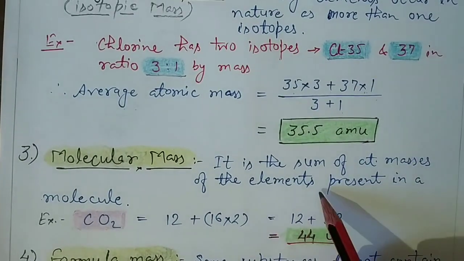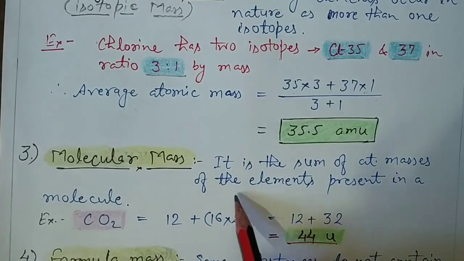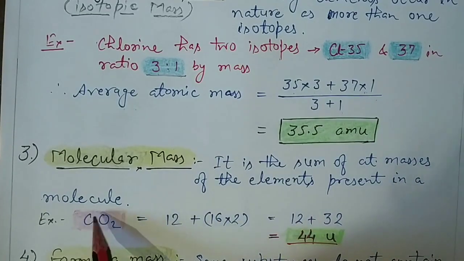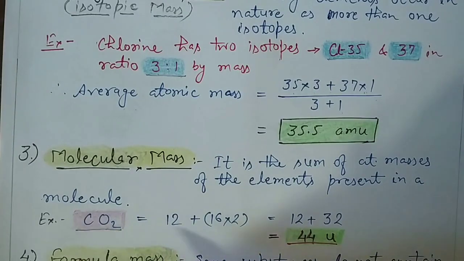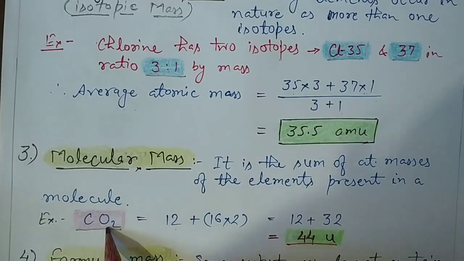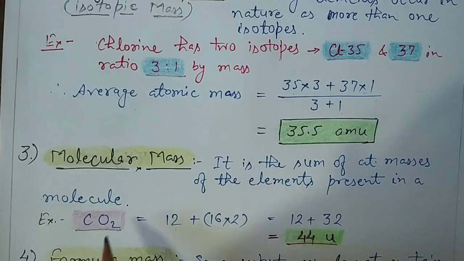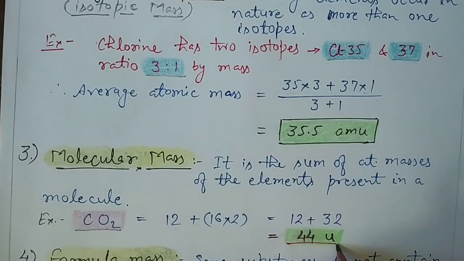Molecular mass is the sum of the atomic masses of all the elements present in a molecule. Let's take an example of carbon dioxide. Carbon has atomic mass 12, whereas oxygen has 16. So 12 plus, because oxygen has 2 atoms in carbon dioxide, 16 into 2, that is equal to 12 plus 32, and it gives a value of 44 u.